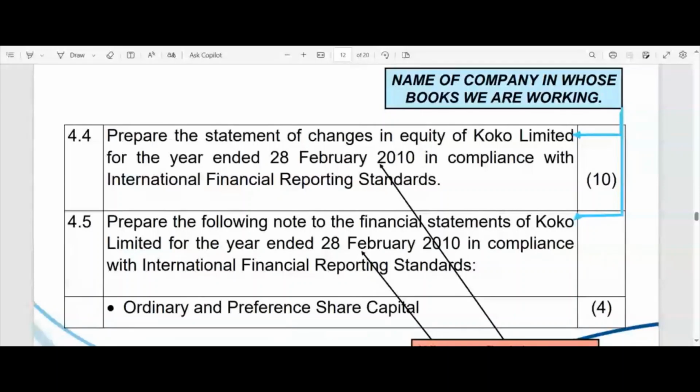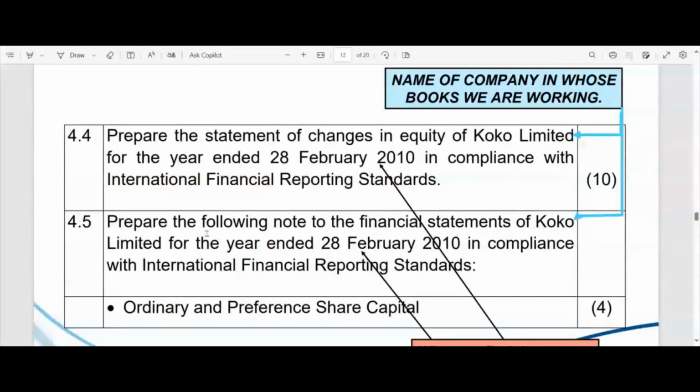But focusing on shares itself, any movement or any transaction or event that takes place that affects your share capital is a change in equity. So this is a no-brainer. There's no surprise here. Obviously, you'll have to prepare the statement of changes in equity of the company whose books we are working in for that year end, and it must comply with IFRS as well. That is exactly what we are teaching you, what the IFRSs require. Okay, so that we can do.